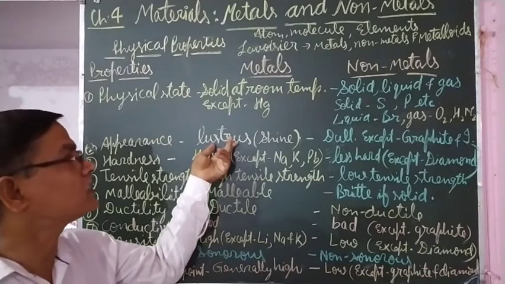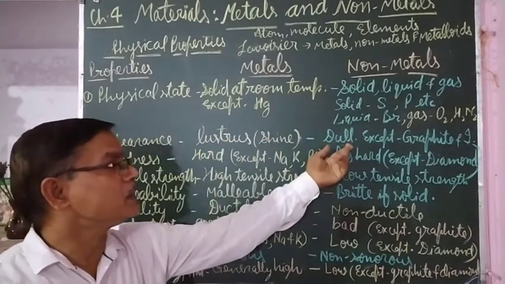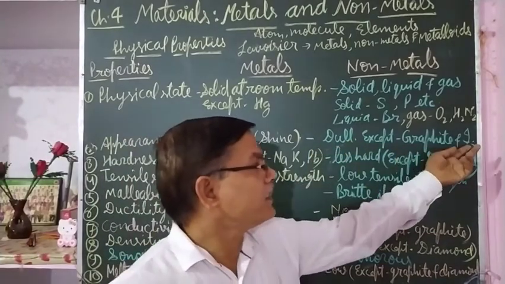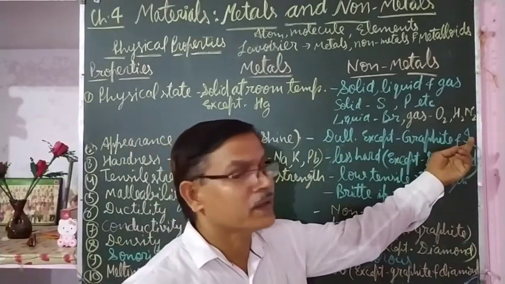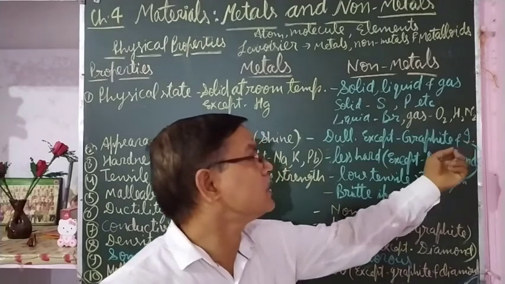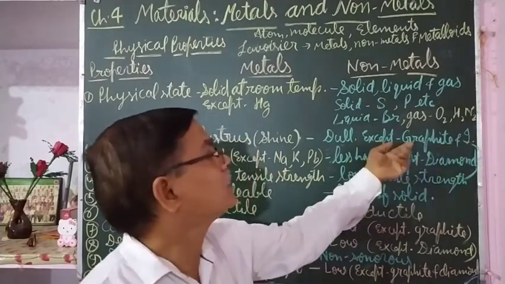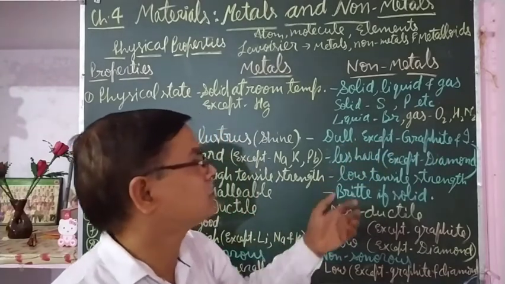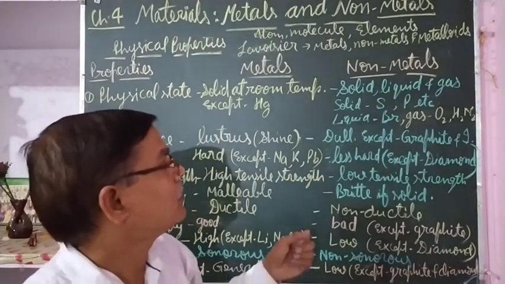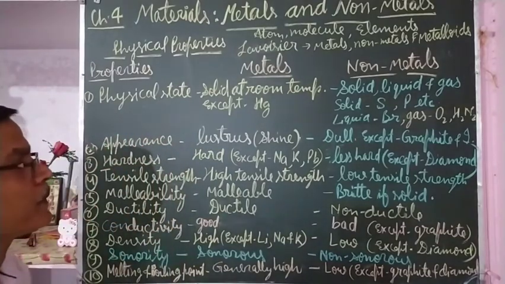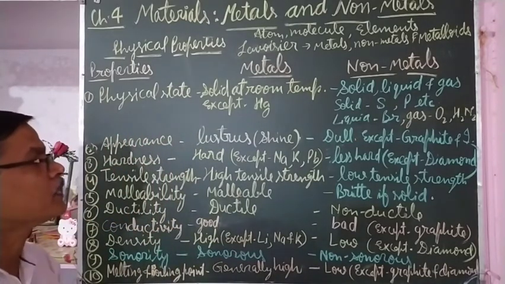Non-metals are dull in appearance except graphite and iodine. Here I have written only the symbol, I, that is the symbol of iodine. So graphite and iodine are the non-metals which have their own shine. Remaining all the non-metals are dull in appearance, they do not have shine.